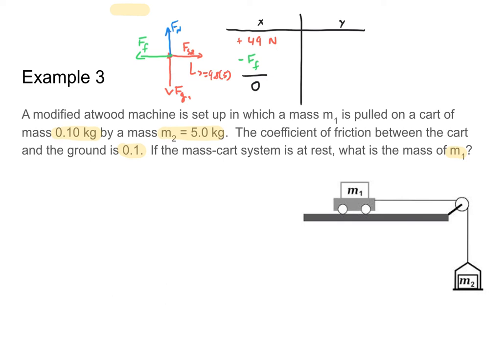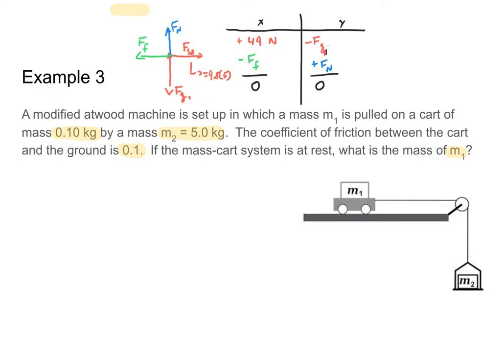In the y direction, I have my force of gravity on the cart, Fg1, and that's going to be acting in the negative direction. And I have my normal force balancing that out in the positive direction, giving me a net force, again, of 0 newtons in the y direction. And we're going to solve this problem much in the same way that we did the previous problem. So we're going to go ahead and solve for our force of friction, use that to find our normal force, and use our normal force to find our gravitational force in the y direction on our mass number 1, which I wrote as Fg2 instead accidentally. So let's go ahead and fix that right here.